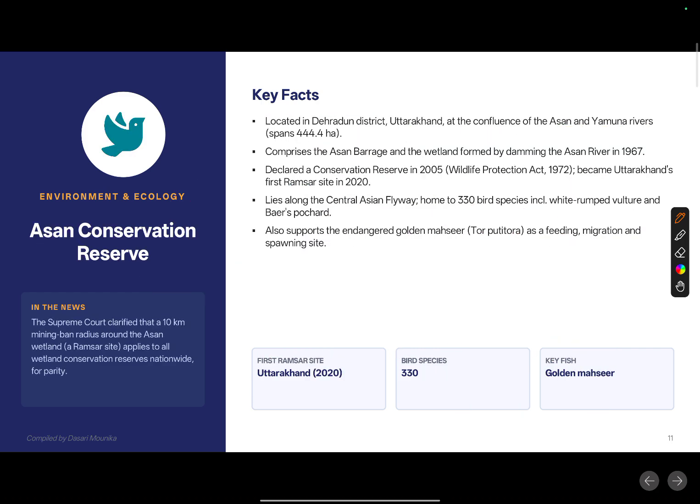So next one, we have an important conservation site in the news. That is quite important because the news is directly from the Supreme Court.